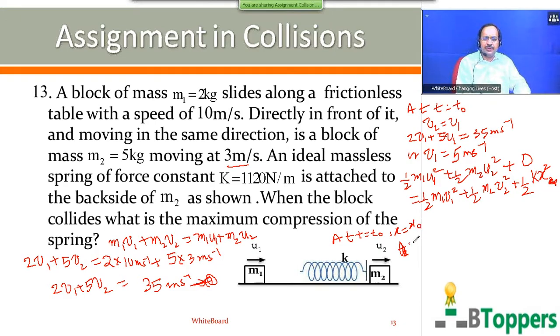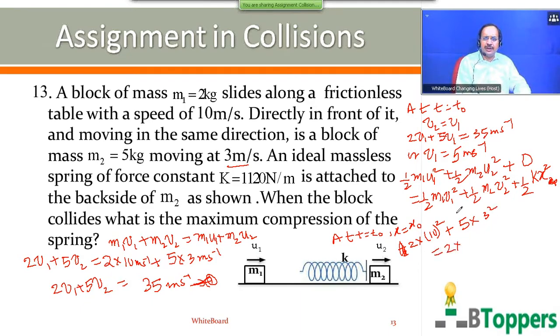So m1 equal to 2 kg into u1 square, meaning 10 meter per second whole square. All the units are understood to be in SI units. M2 is 5 kg and U2 is 3 meter per second.